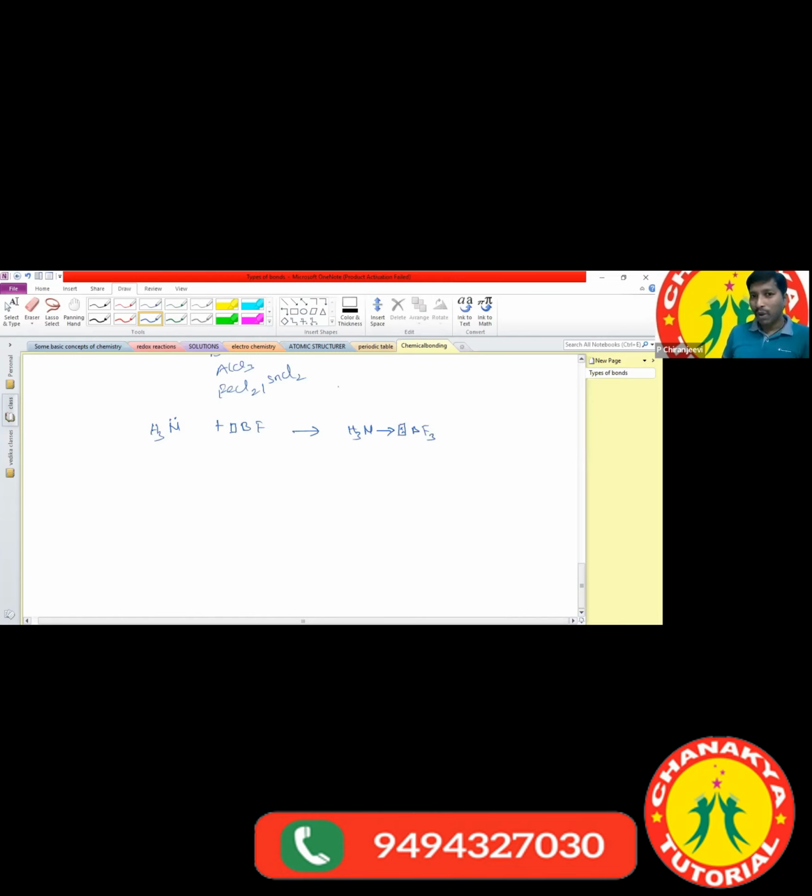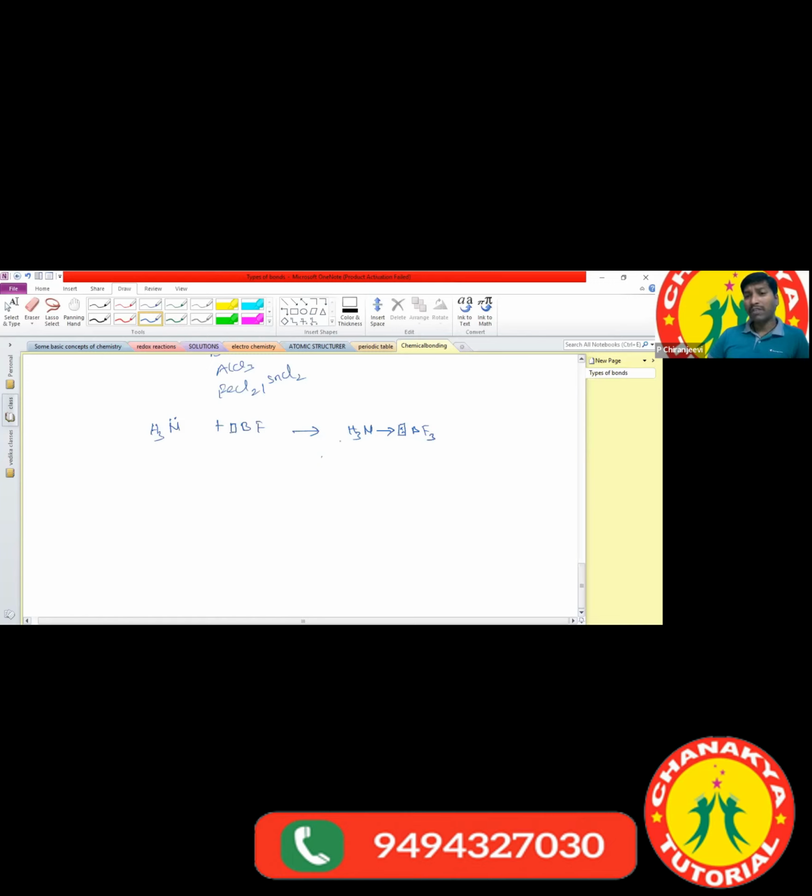So covalent bond and coordination covalent bond are both directional bonds, and ionic bond is called a non-directional bond. Which ones are the directional bonds? Covalent bond and coordination covalent bonds are both directional bonds. Now we have clarity.